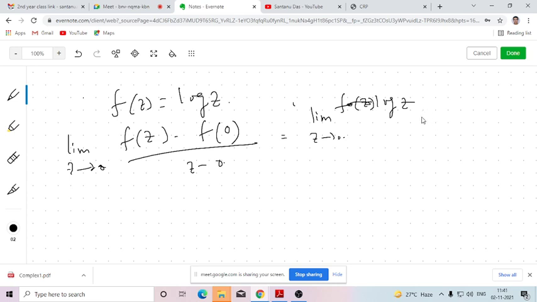So what is the value of log 0? Can anyone tell me what is the value of log 0? So log 0 is undefined. Since log 0 is undefined, from here you can't do it.